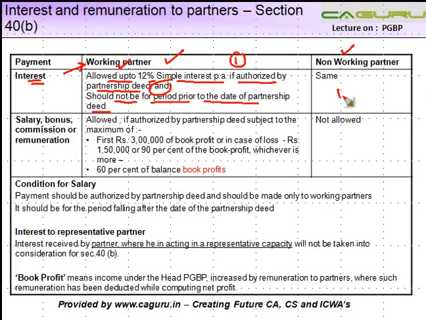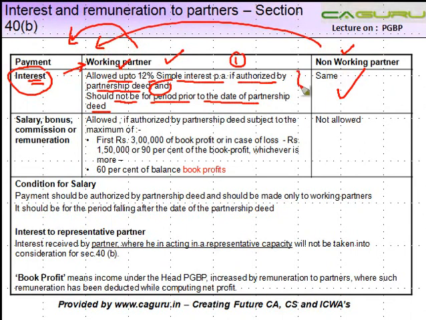Same is the condition for a non-working partner. The way you should remember it is that interest is a payment because partners have given some funds to the partnership firm. It is for the money which is lent. So whether the money is lent by the working or non-working partner does not make a difference. Therefore, the amount of interest paid to both of them is the same.